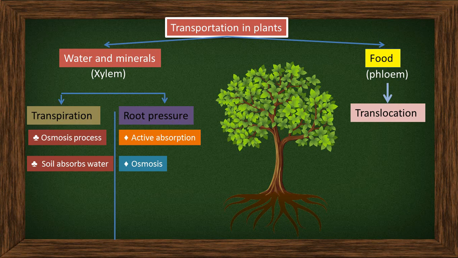Next, translocation. In translocation, we are talking about phloem. Who will prepare the food in the plant? Leaves. So leaves will prepare the food. When will it prepare the food? During photosynthesis, when it takes the sunlight and prepares the food with the help of chlorophyll.